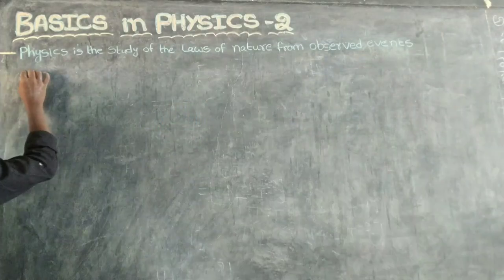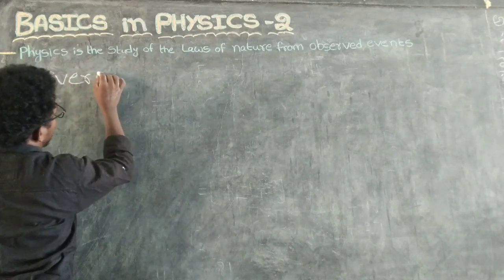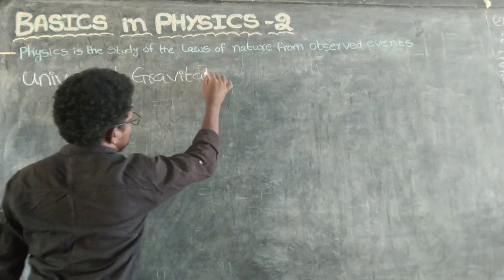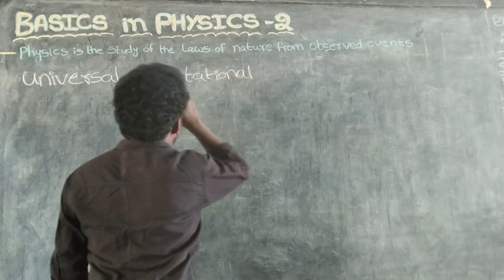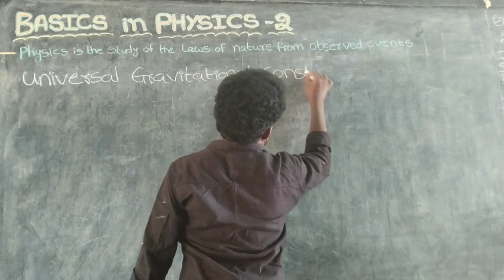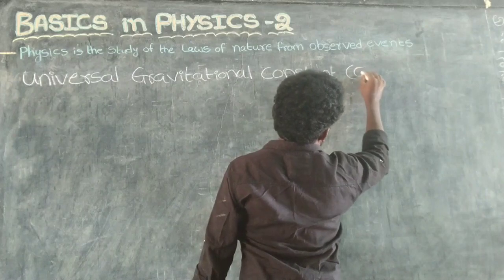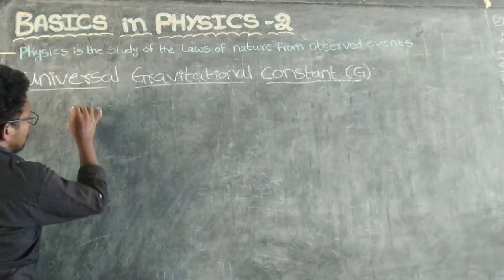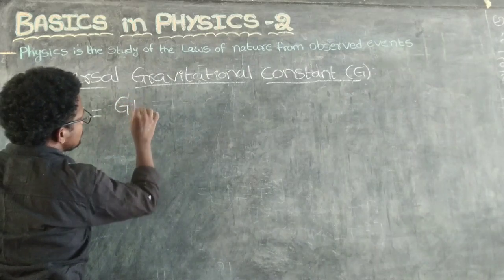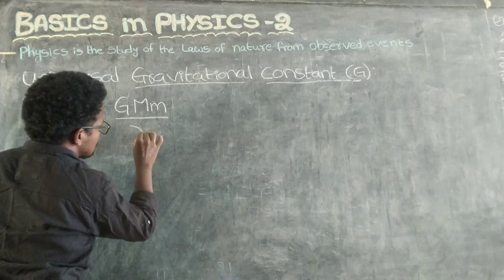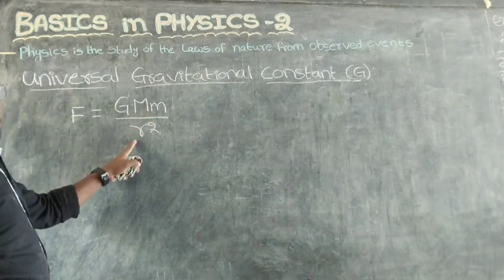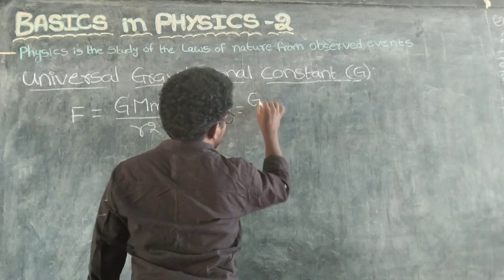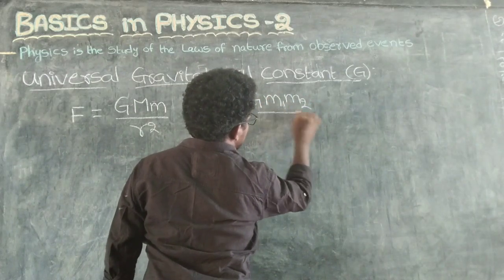So coming to the universal gravitational constant. The force F equals G into capital M into M by R square, or if you consider this formula, F equals G M1 M2 by R square.